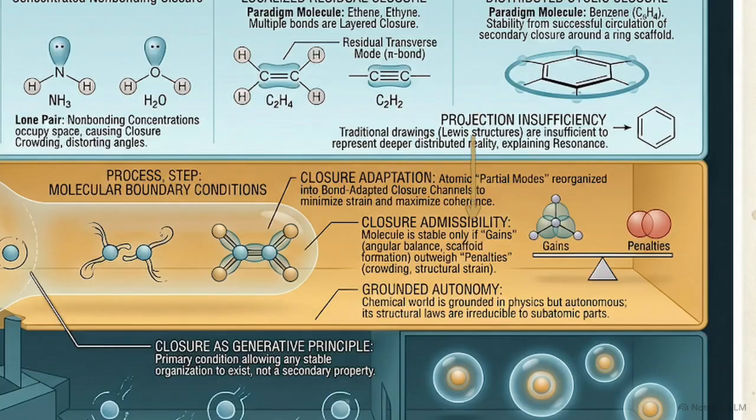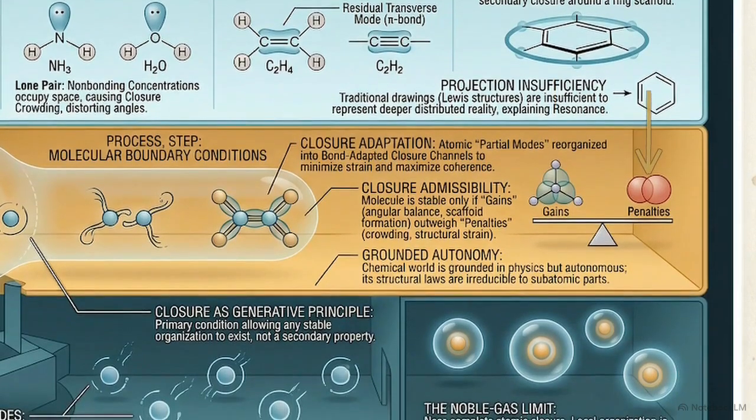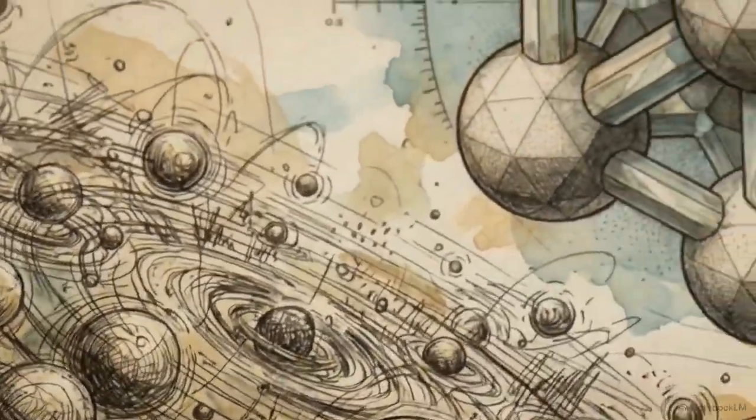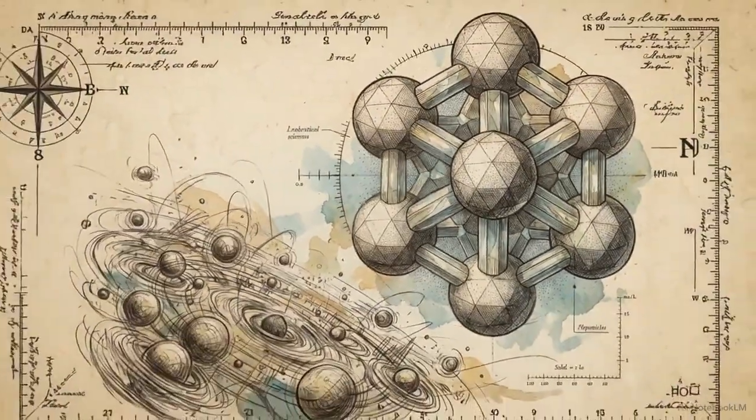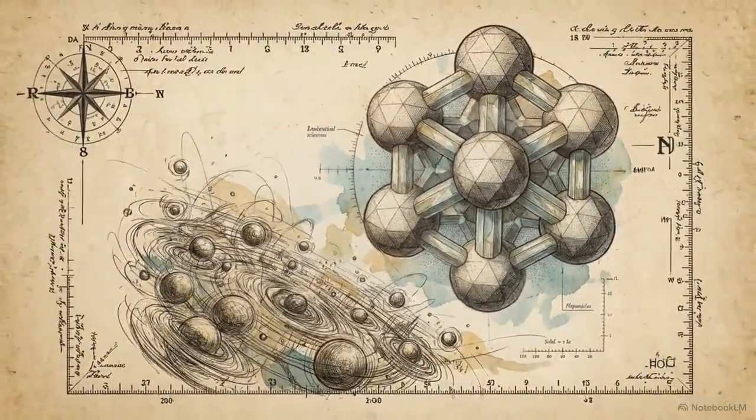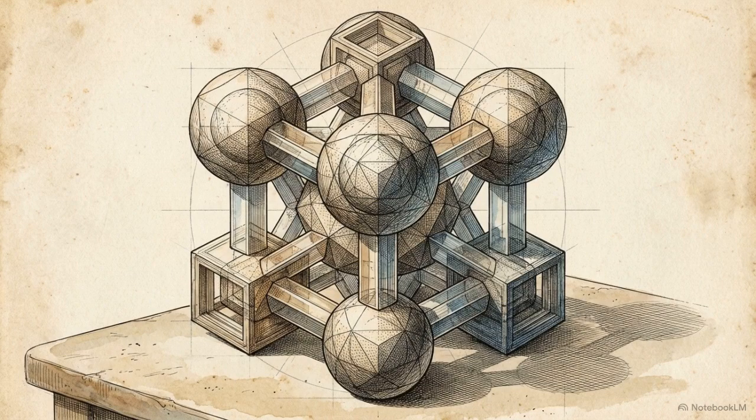The level 2 layer reveals closure admissibility. Molecular geometry is the visible expression of atoms balancing the structural gains of angular balance against the physical penalties of crowding and strain. This culminates in the concept of grounded autonomy, the final philosophical result of the monograph. While the chemical world is physically dependent on its subatomic parts, its structural laws are irreducible. Chemistry is more than a shadow cast by physics. By viewing molecules as achieved regimes of closure, chemistry claims its own distinct reality, a domain where matter becomes structurally articulate.